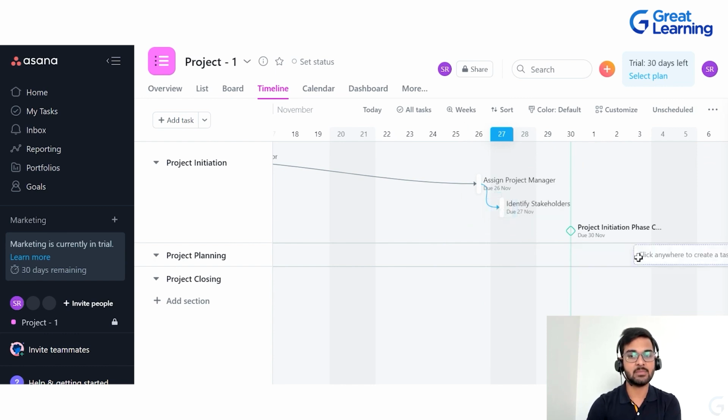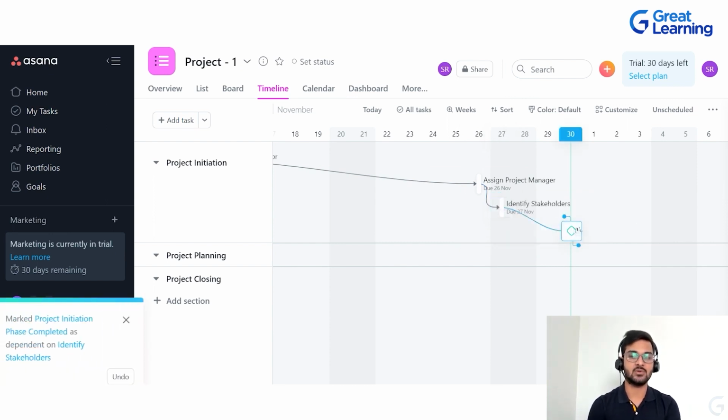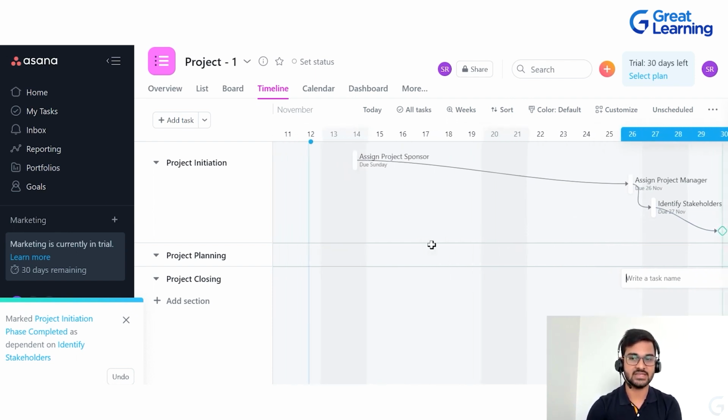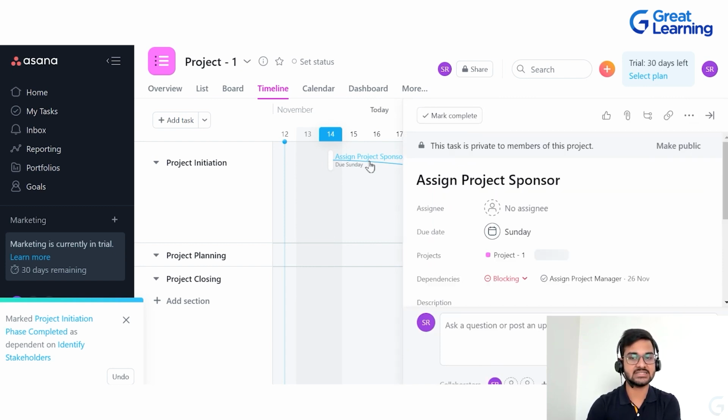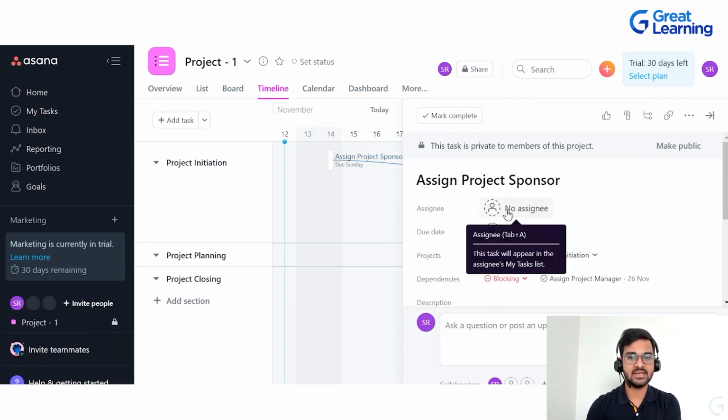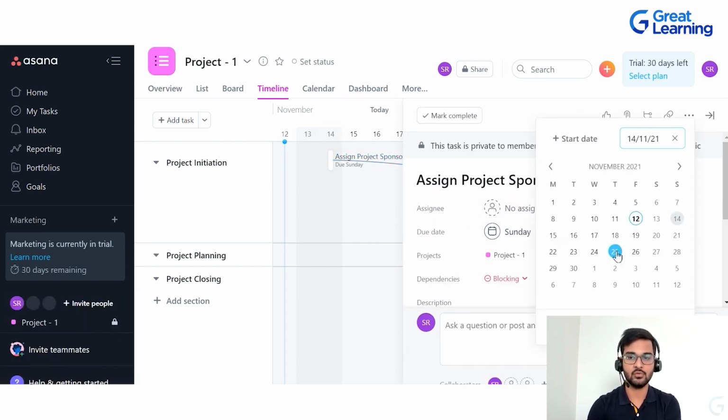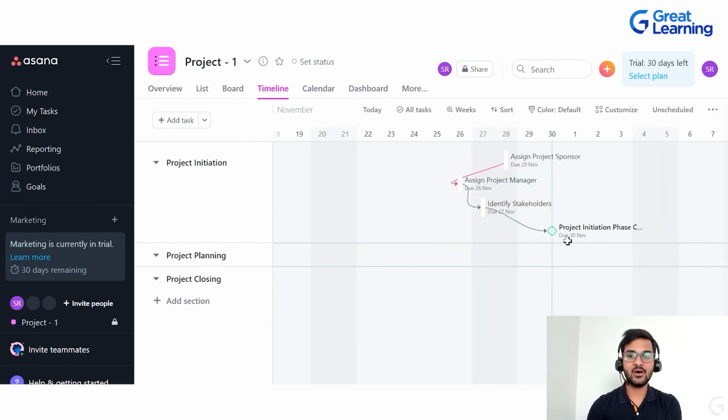Now if you want to create a dependency between these two things, again you will click on here, click on this blue dot, drag it, and your task will be completed. So this is the entire flow for this particular task, if you see. Now again, if you want to see whether we are going wrong in one way or another, you click on any of these tasks. Let's say I click on this task and I change the due date to 28th November and I click on this arrow to close this. Now this line is going to be shown in the red color. That means there's something wrong with this.